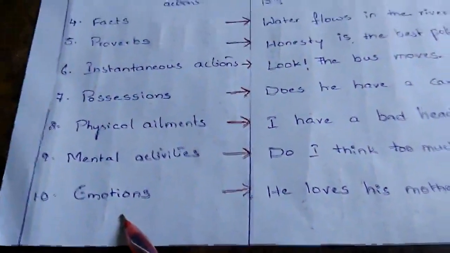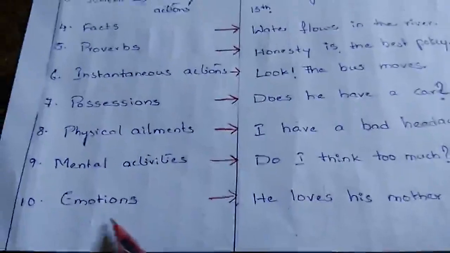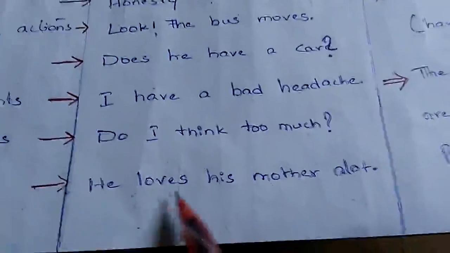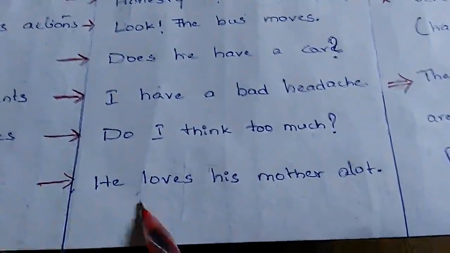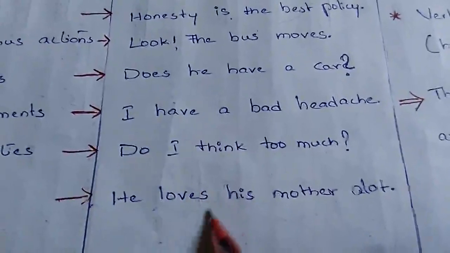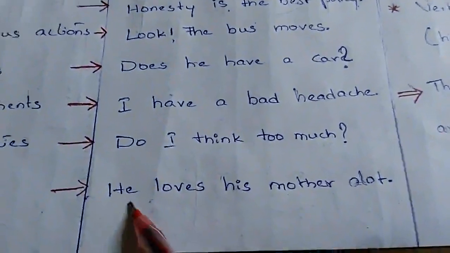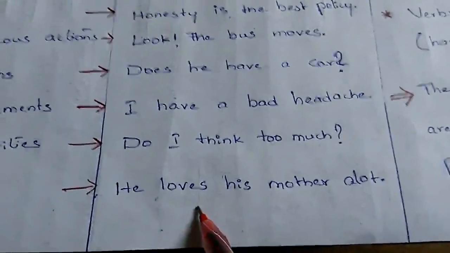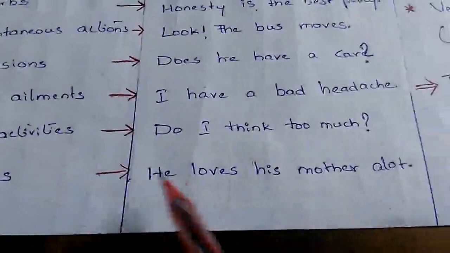And the last one is about emotions. When we are trying to express our emotions, we keep such verbs which express emotions in simple present tense. See this example, he loves his mother a lot. Loves is the word which expresses some emotion of the subject he. When we are constructing a sentence to express some emotions, we keep that sentence in simple present tense only.